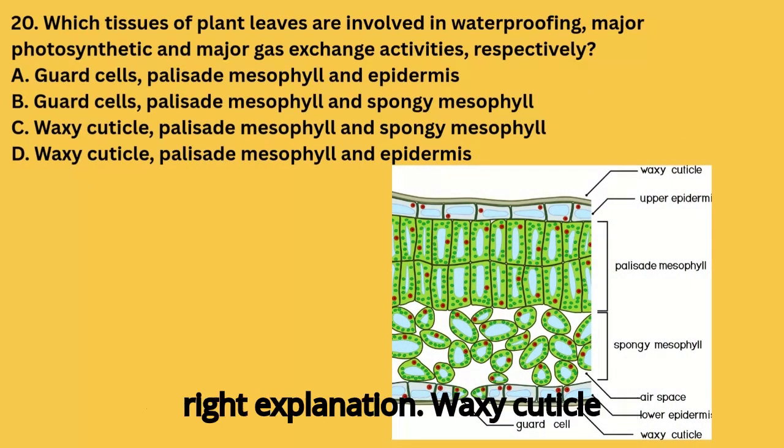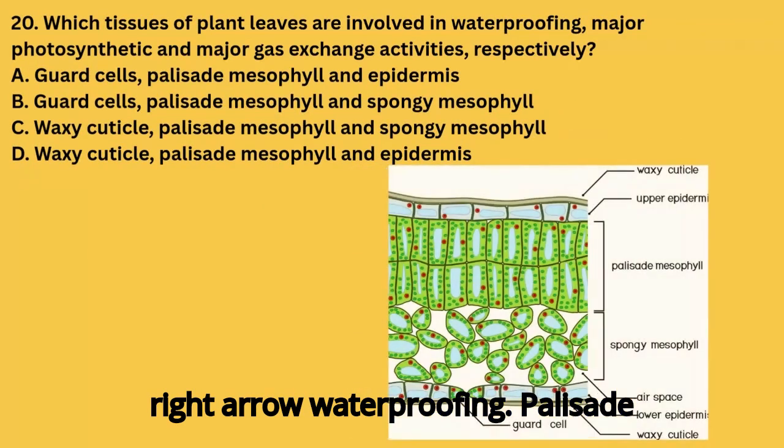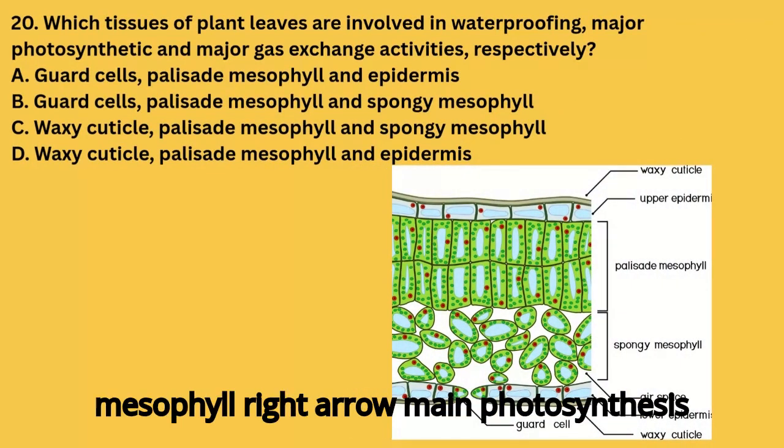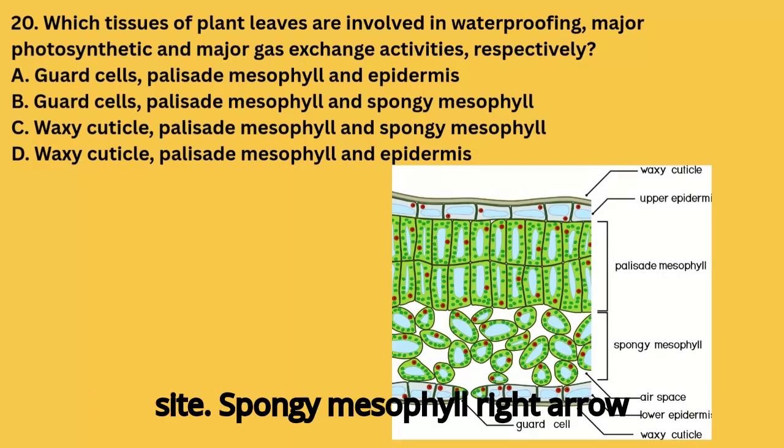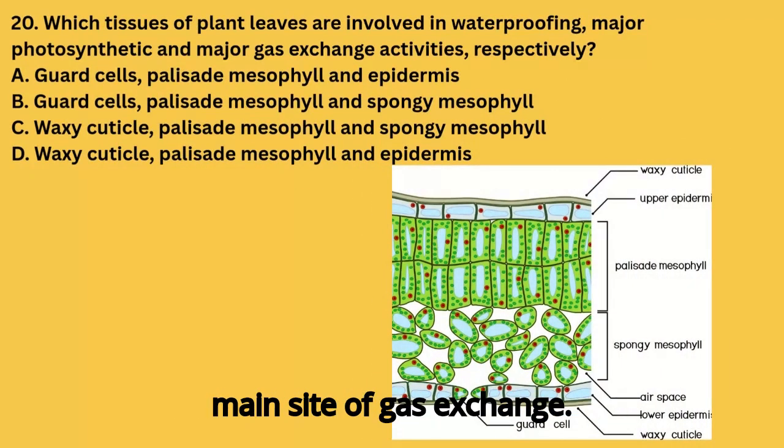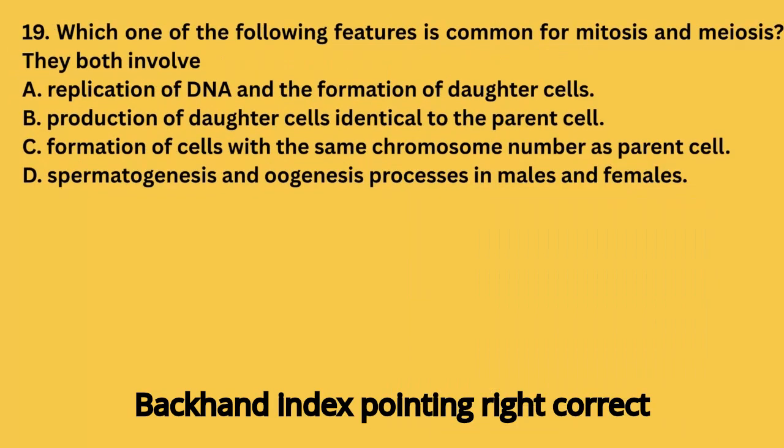Explanation. Waxy cuticle: waterproofing. Palisade mesophyll: main photosynthesis site. Spongy mesophyll: main site of gas exchange. Correct answer: